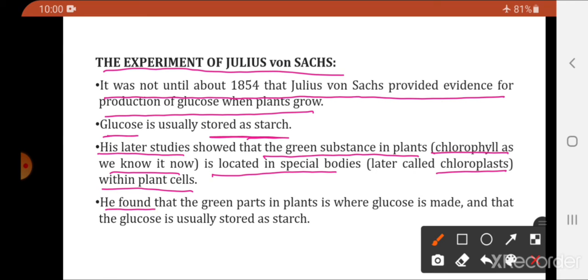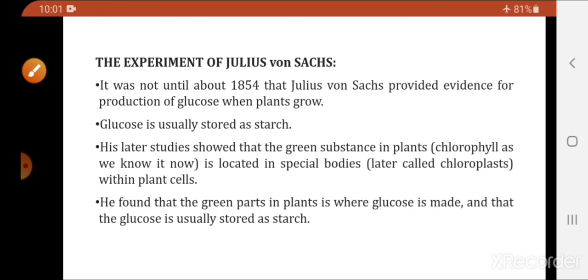He found that the green parts in the plant are where glucose is made, and that glucose is usually stored as starch. He also observed that it is the green parts of the plant which prepare the glucose. Glucose is prepared only in the green parts of the plant, and this glucose after synthesis is converted, or stored, in the form of starch.